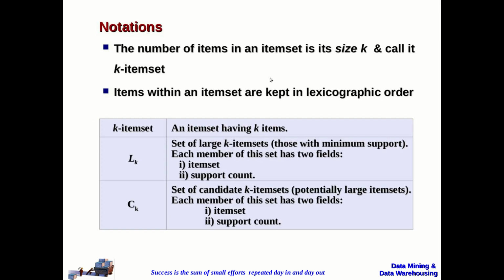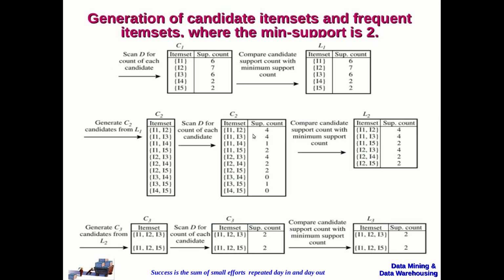And in the Apriori algorithm, these are the two notations used, Lk and Ck. Lk will be a set of large k item sets, where large means it is a frequent item set. So if it is L1, it is going to be frequent 1 item sets. If it is L2, it is going to be frequent 2 item sets. And each member of this set will be having the item set as well as the support count. So that is what is represented here. It will have the item set as well as the support count value.